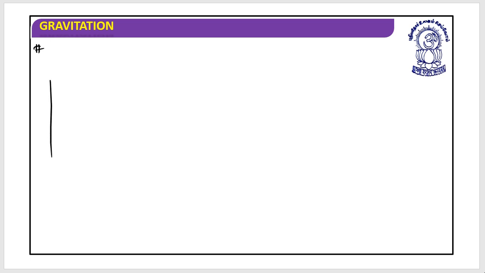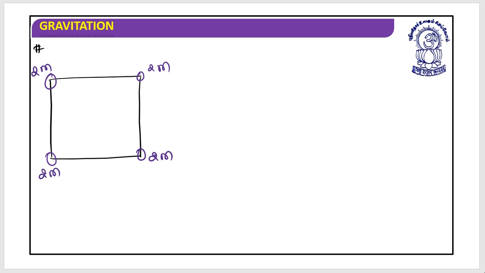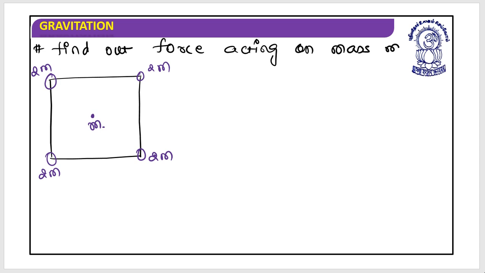Now let's work on the second pattern of the questions. That is something like this. This is mass 2m, this is 2m, this is 2m, it is 2m. Mass m has been placed at the center. What you want is to find out the force acting on mass m.